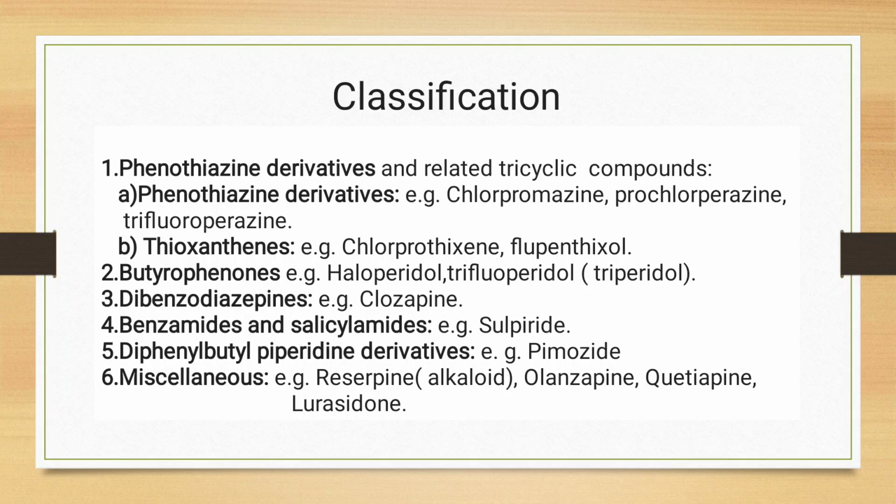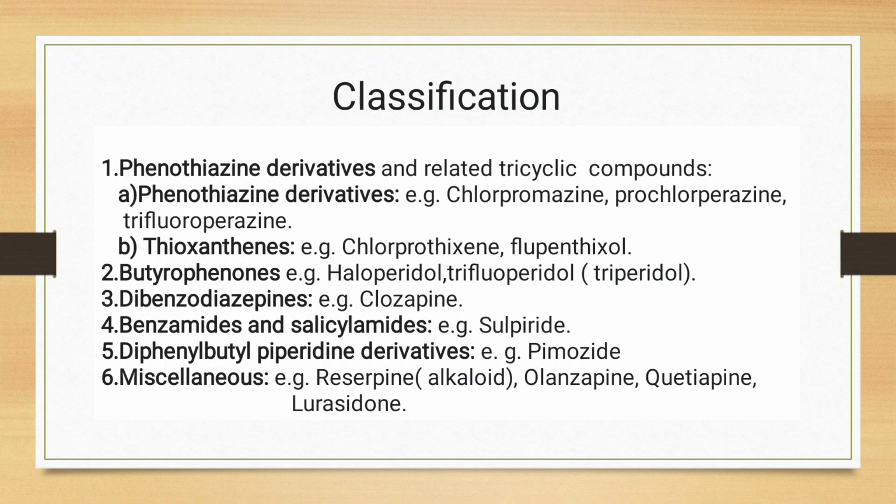The classification of major tranquilizers: the first one is phenothiazine derivatives and related tricyclic compounds. Phenothiazine derivatives again have two types. A, phenothiazine derivatives: chlorpromazine, prochlorperazine, trifluoperazine. B, thioxanthine derivatives: examples are chlorprothixene and flupenthixol.